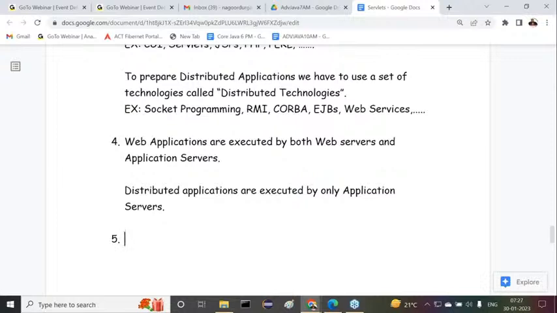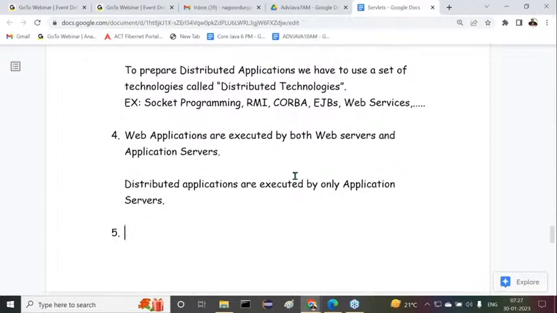We already saw the WebLogic server in JDBC, how to use the JNDI-provided data source. So WebLogic server, Glassfish server, WildFly server or JBoss server, all of these are application servers. All of you understand this clearly.